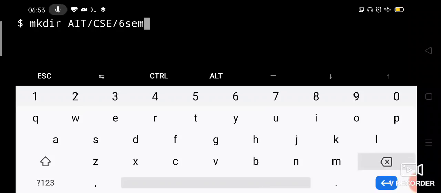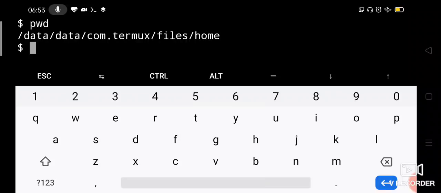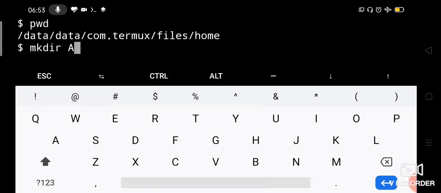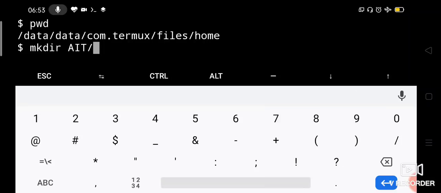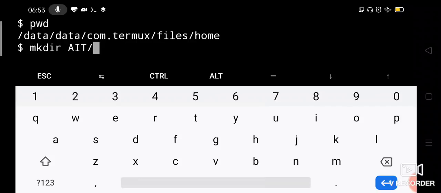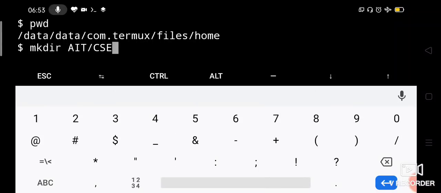Okay, let me check where we are. So where we are, pwd. Now we are under home. Okay, so now let me create mkdir space AIT slash CSE slash.